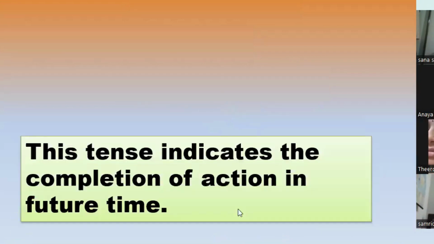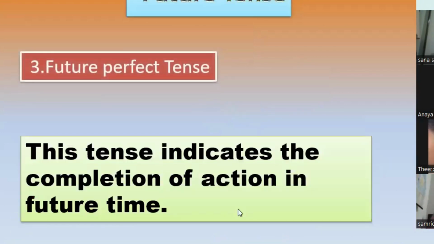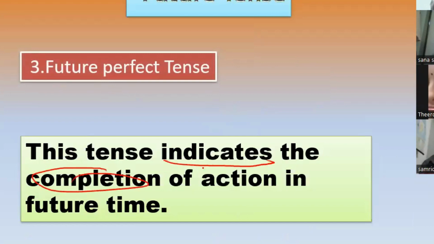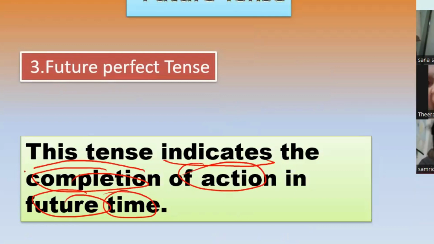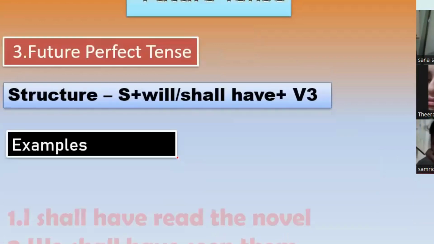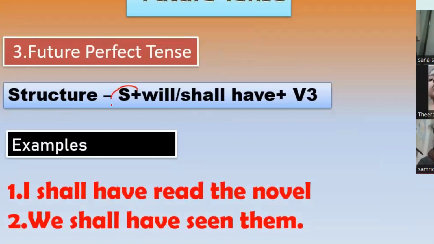Okay, now we have future perfect tense. So what is future perfect tense? It indicates the completion of an action in the future time. Okay, what does it tell us about? It indicates the completion of action in the future time. So what is the structure for this? Yes, the structure is subject plus will or shall plus have plus third form of verb.